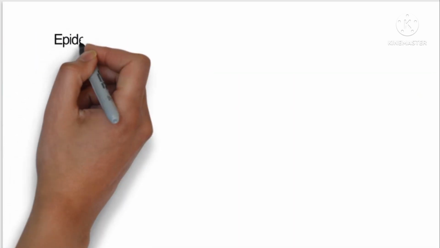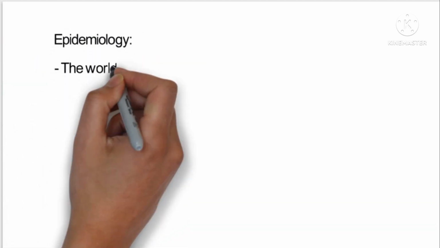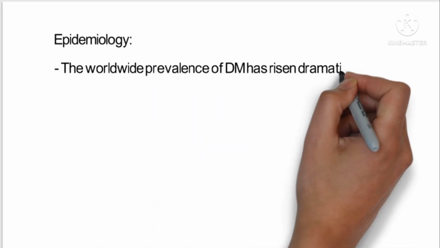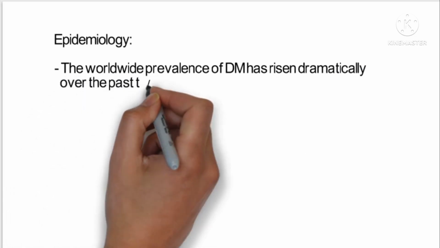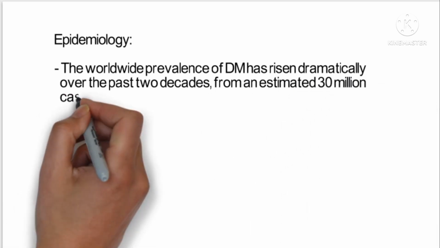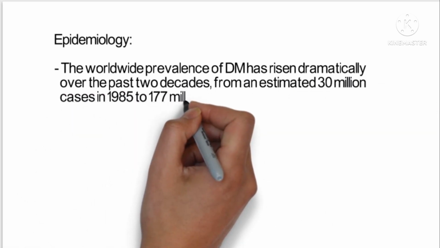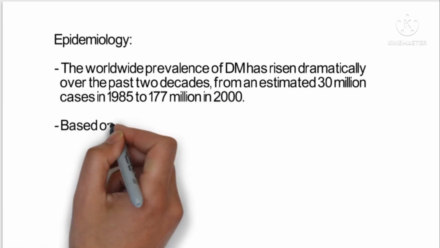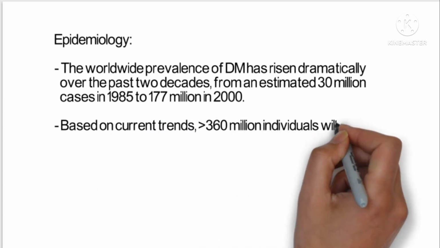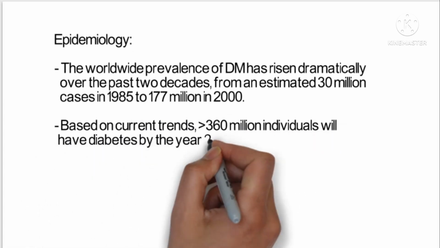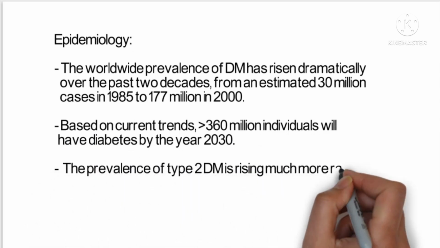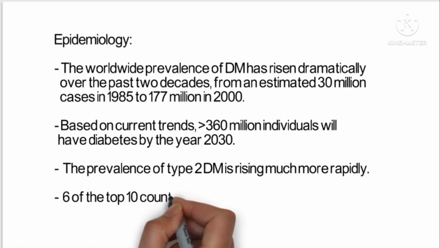Okay, next is the epidemiology of diabetes. Worldwide prevalence of diabetes mellitus has risen dramatically over the past 2 decades, with an estimated 30 million cases in 1995 and 177 million in 2000. Based on the current trends, more than 360 million people will be diabetic by the year 2030. The prevalence of type 2 diabetes is rising much more rapidly, and Pakistan is among the top 10 countries of Asia that have the most people with diabetes.